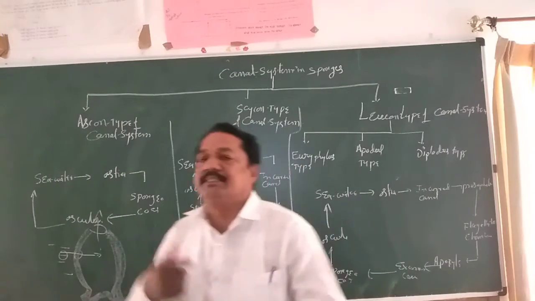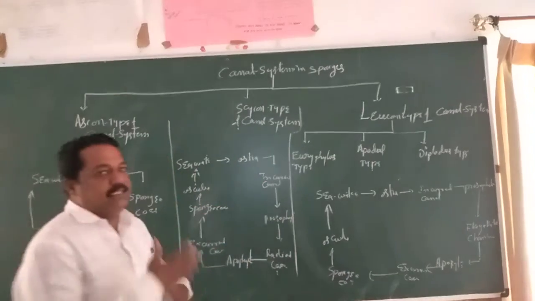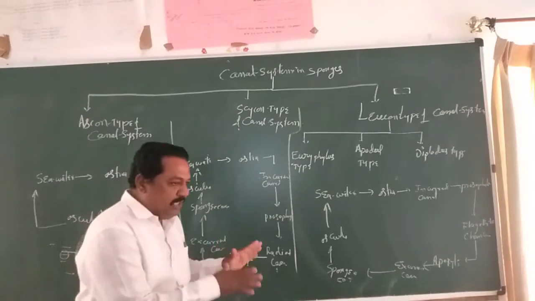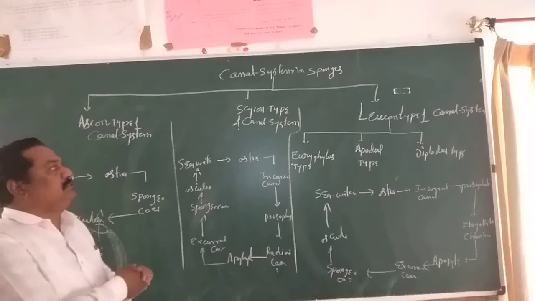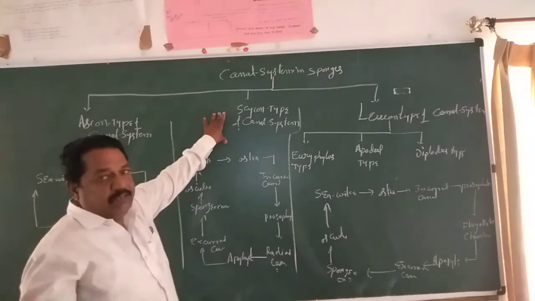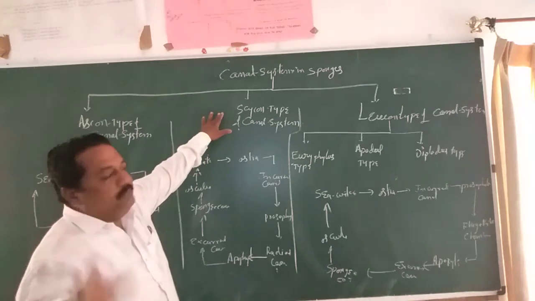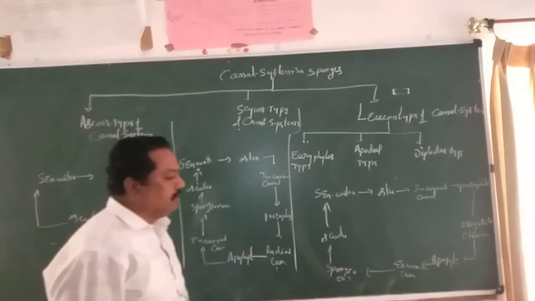In this way circulation takes place, entrance and exit, from outside to inside and inside to outside. Such a system was already discussed in detail in the class two days back. So this is the Sycon canal system. Once again, you observe it there. This is the second level of complexity.